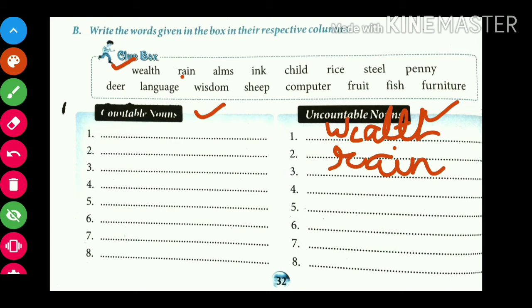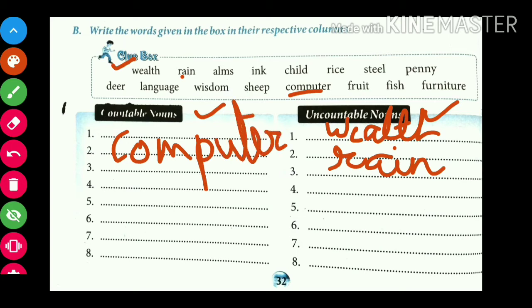Now next is computer. Can we count the computer? Yes, computer is countable, so I will write it over here. Similarly, you have to perform this exercise. Okay students, hope you understood this exercise.